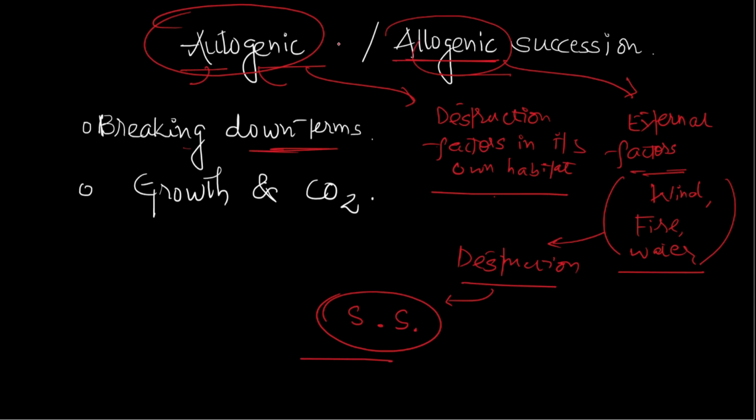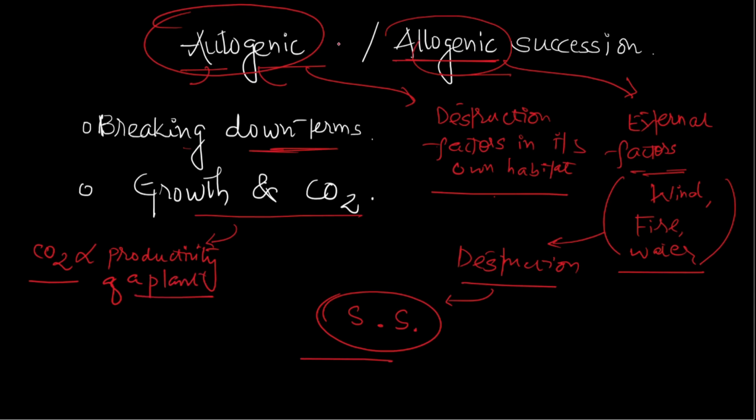Now growth and CO2, that is altogether a different topic, but I will present this in short: CO2 is directly proportional to productivity of a plant.